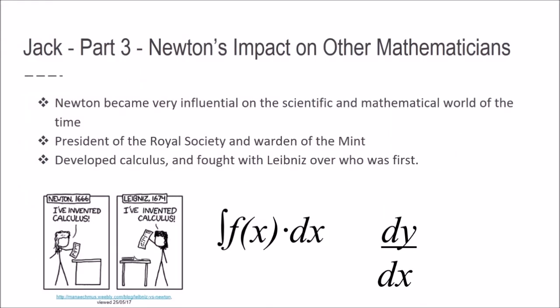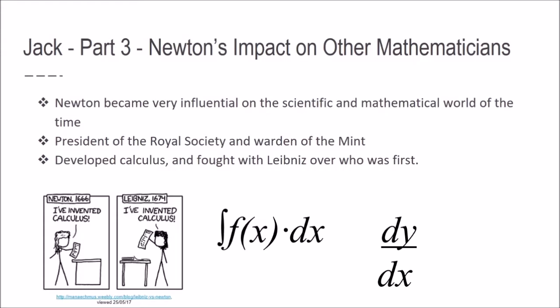How did Newton impact other mathematicians? Well, Newton's work was, and still is, extremely influential in science and mathematics. He held many high-ranking positions, such as President of the Royal Society, which helped his influence to grow. Newton's development of differential and integral calculus revolutionized the way mathematicians of the time analyzed curves.